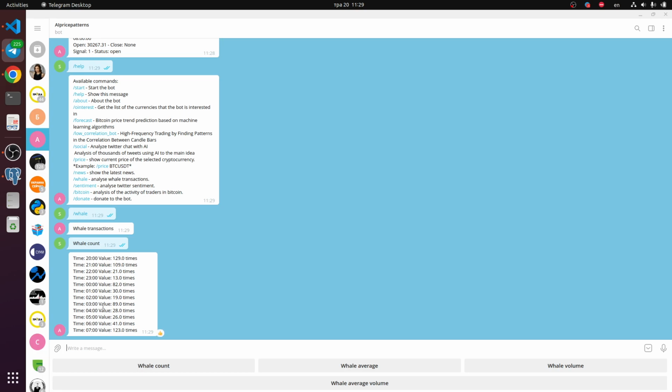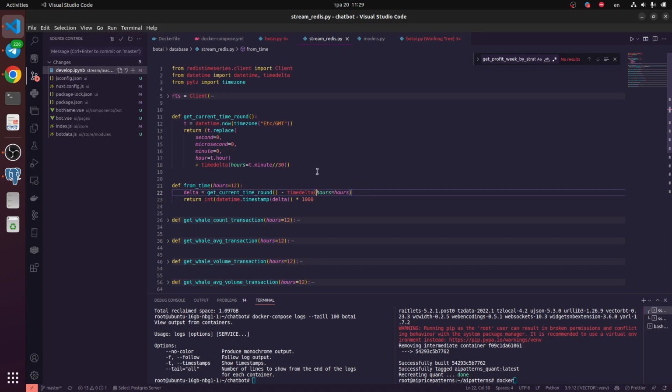This bot outputs the last 12 hours of information from the database. I'm using RDS to aggregate some information. Let's look at this one. For example, this RDS, this client, this server, where I store this data.